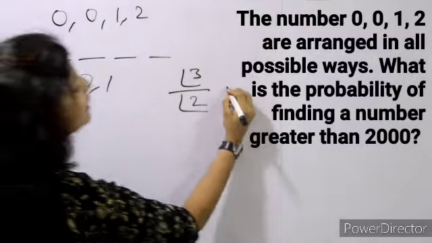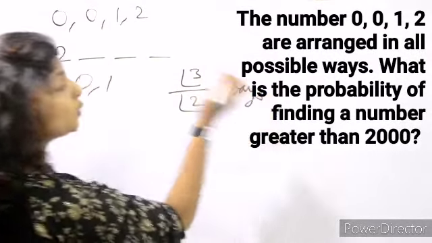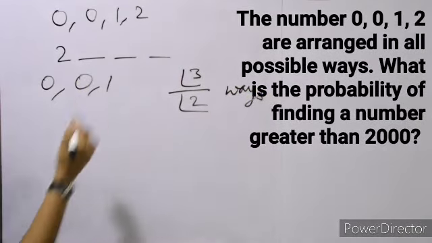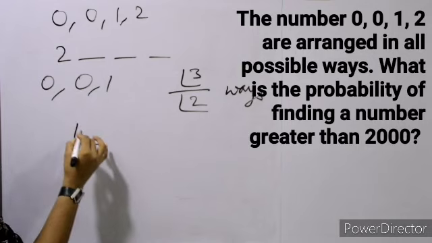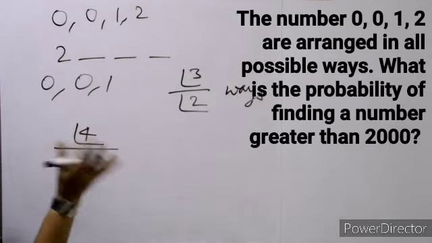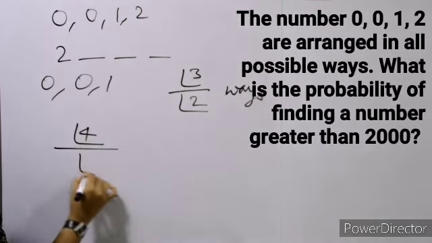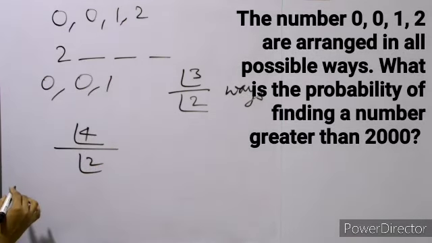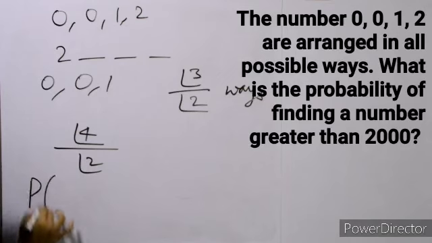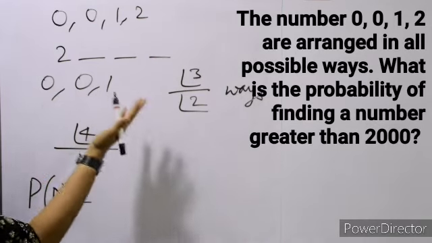So इतने ways होंगे, okay, and total outcomes कितने होंगे? There are 4 numbers, so total outcomes जो है वो that will be 4 upon 2 because of 2 zeros. ठीक है? So what will be the probability of getting number which is greater than 2000?